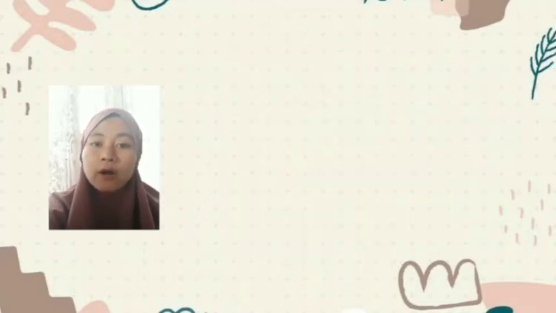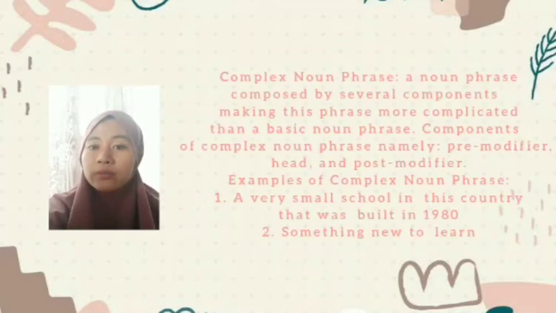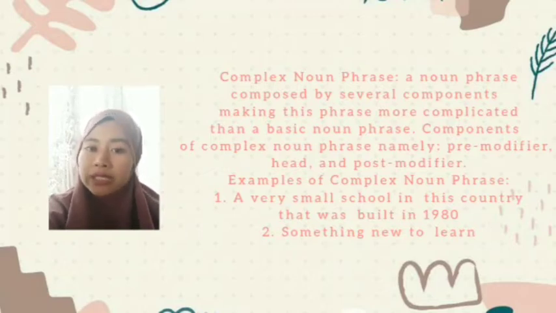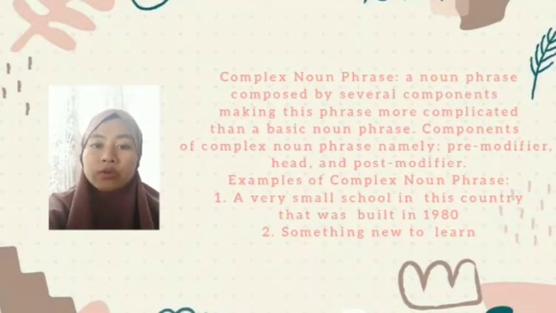And the next is complex noun phrase. A noun phrase composed of several components that make this phrase more complicated than a basic noun phrase. Components of complex noun phrase, namely pre-modifier, head, and post-modifier. Example of noun phrase is a very small school in this country was built in the 1980. And the next example is something new to learn.